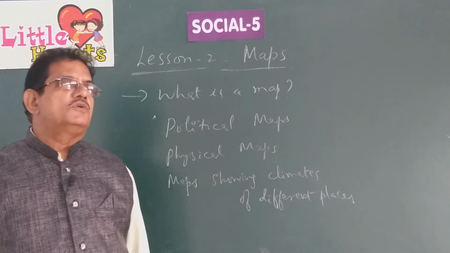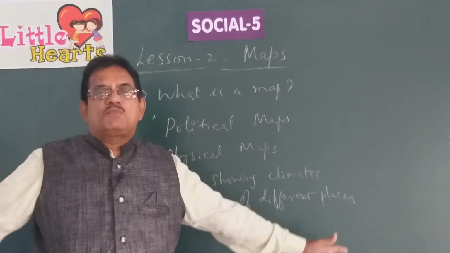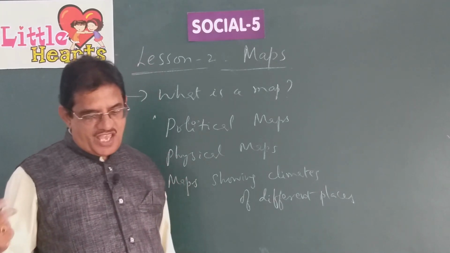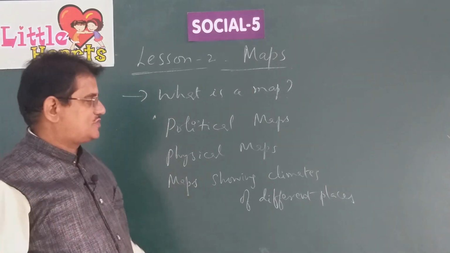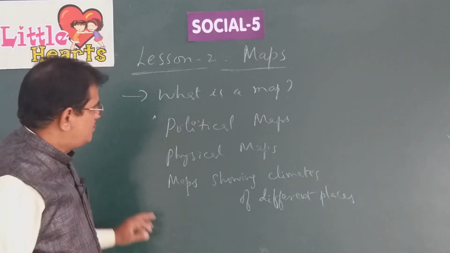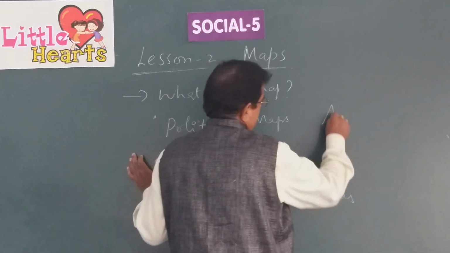But it is difficult to carry these many varieties of maps from place to place. So we have a book of maps where you can see all varieties of maps. That book of maps is called an atlas.